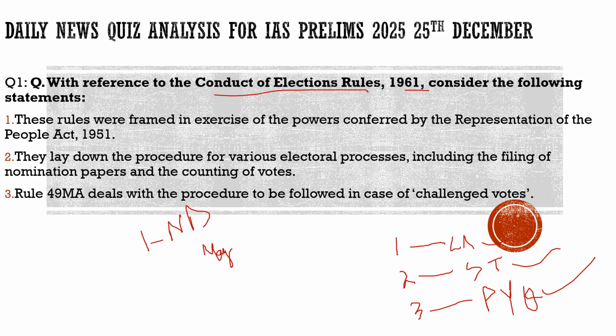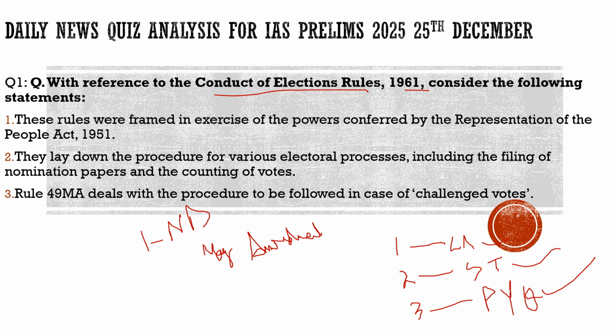There is definitely a need because there was a discussion in today's newspaper about the changes which the government has brought in the Conduct of Election Rules 1961. The amendments the government has brought in. So we are going to discuss a little bit about those amendments. What are these amendments, and why did the opposition and the public in general oppose this?